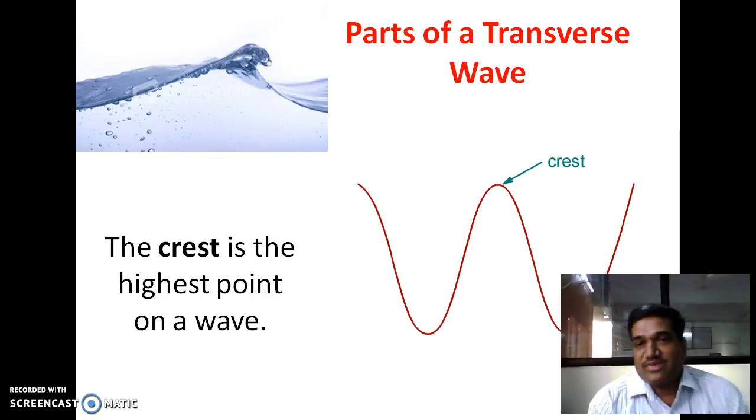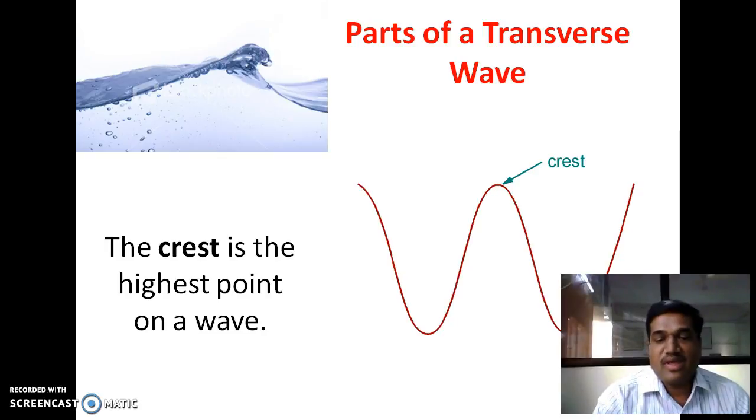Then parts of transverse wave. Here, this highest point or maximum point of wave is called as crest. That is nothing but maximum displacement of particle from its mean position. And here it shows crest of transverse waves.